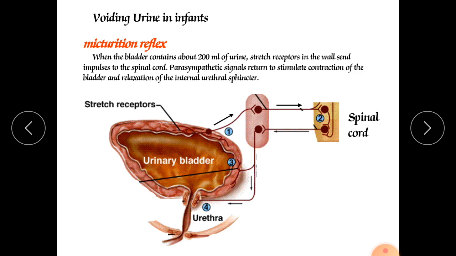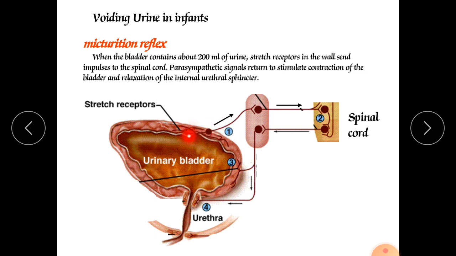Voiding urine in infants: the micturition reflex. When the bladder contains about 200 ml of urine, stretch receptors in the wall send impulses to the spinal cord. The parasympathetic signals return to stimulate contraction of the bladder and relaxing of the internal urethral sphincter. So the micturition reflex occurs in this way.